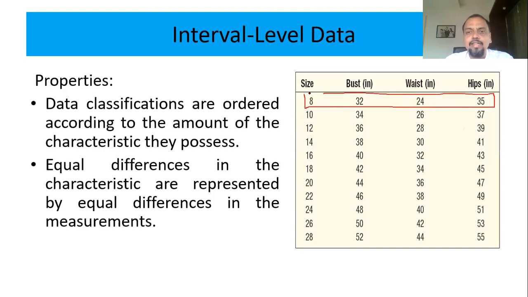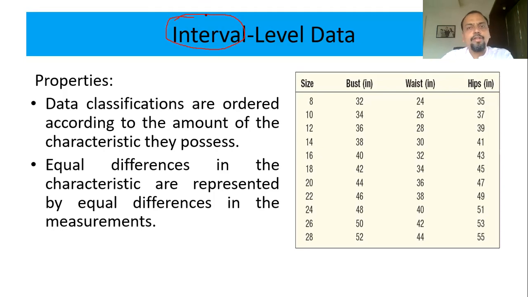Suppose I take the double size. That is 16. The 16 I have taken a double, that means I have multiplied by 2. But the bust will not be multiplied by 2. Waist will not be multiplied by 2. Hips will not be multiplied by 2. Interesting. So this shows that difference is meaningful, but the ratio is not meaningful. So that is why it is called interval. Interval means the difference. So the difference over here is meaningful, but the ratios are not meaningful.